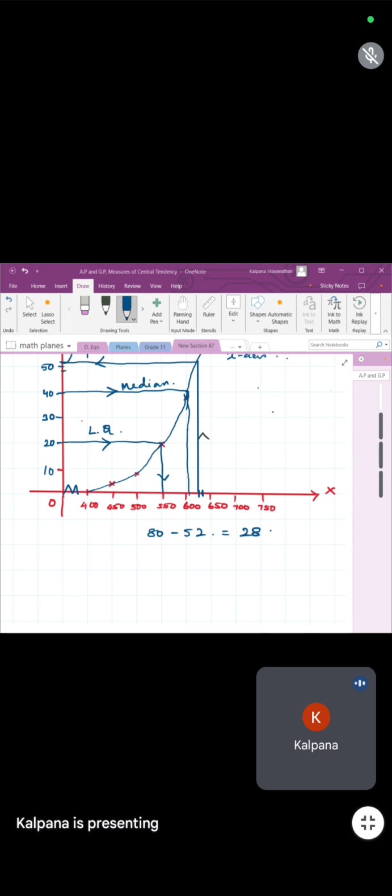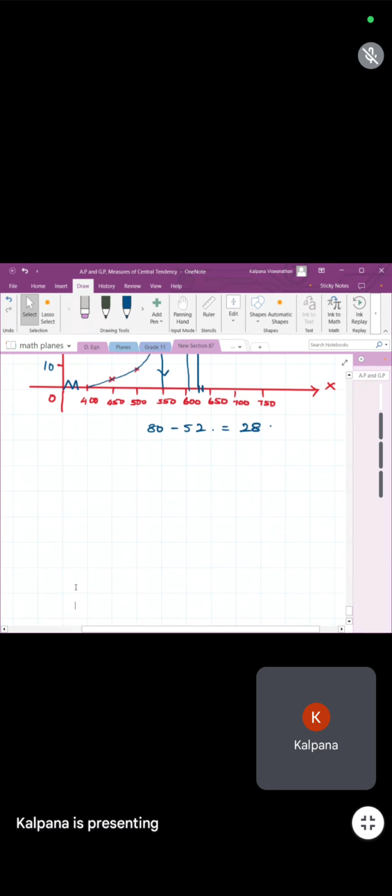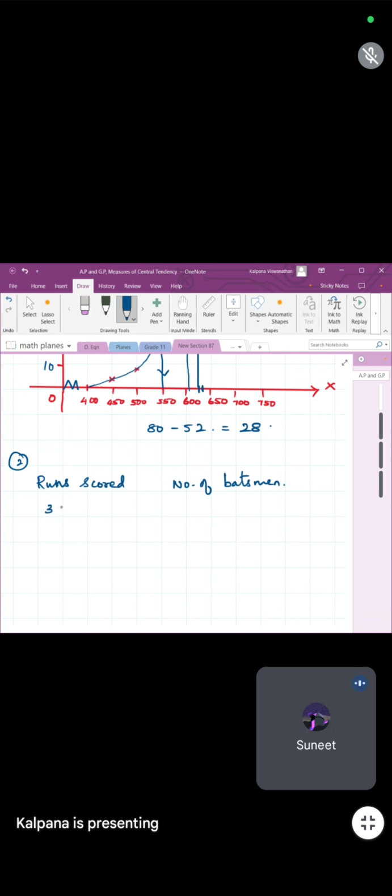It's a mode question, finding the mode. The second question, runs code and the number of overs, not batsmen. Okay, number of batsmen only is given here.